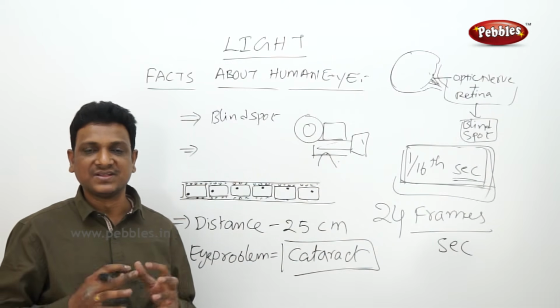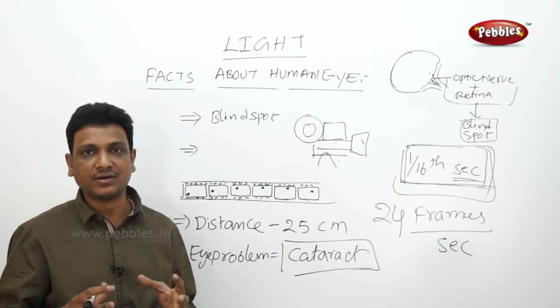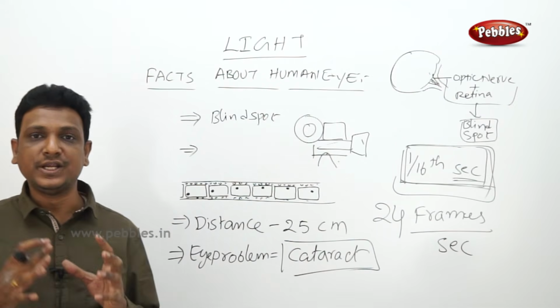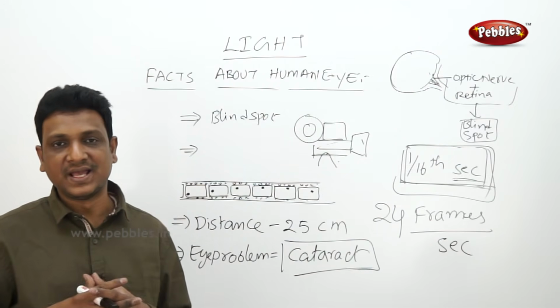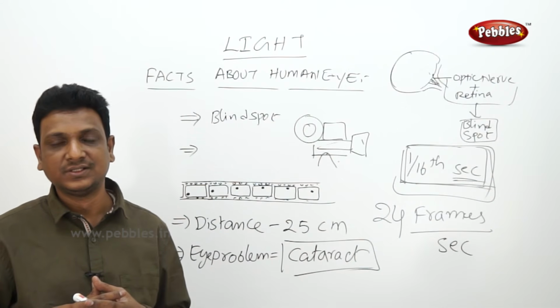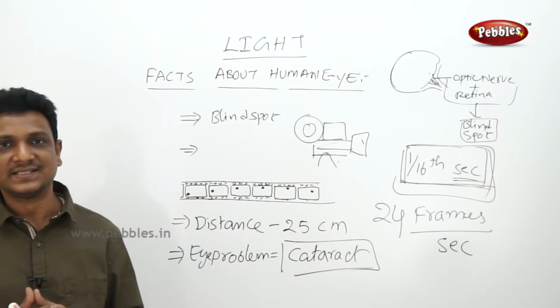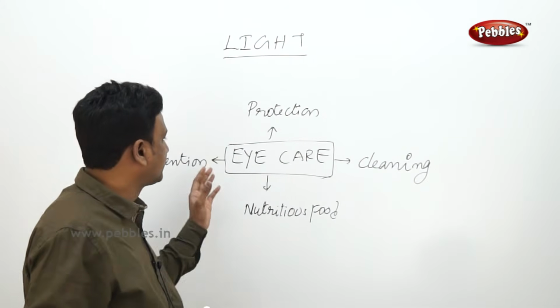In this way, when something happens to the eyes, you should understand that the eyes are very important organs as well as delicate organs. So you need to take proper care. Consult your parents, just tell them what happened, or you may consult a doctor. By that you can get proper treatment to protect your eyes. So we have discussed eye care.